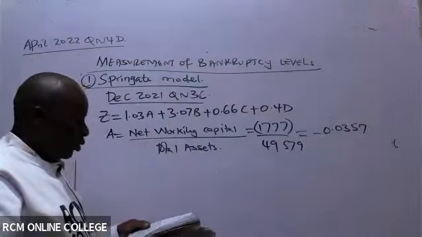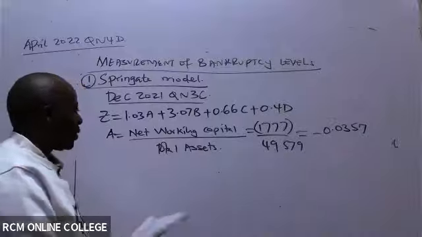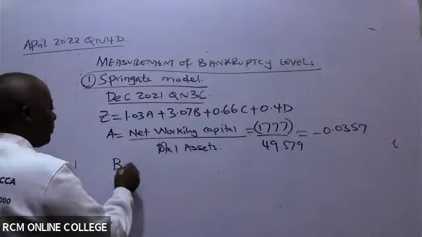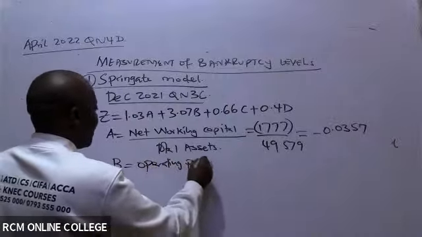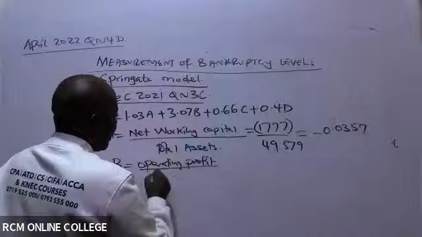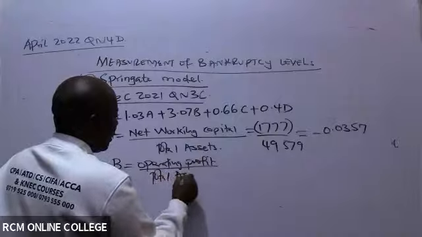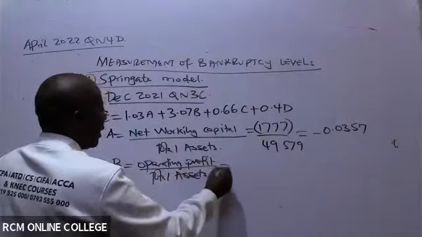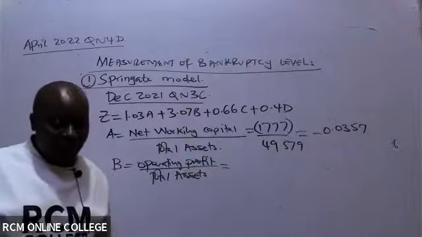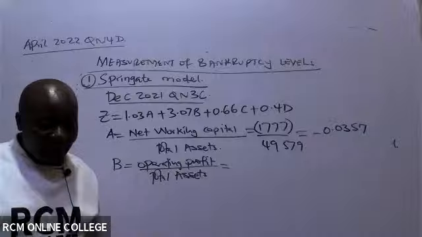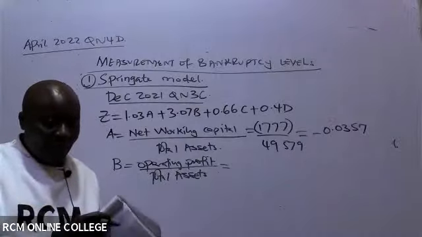Second ratio B is operating profit over total assets. Operating profit over total assets.